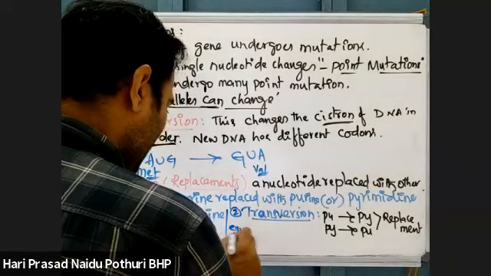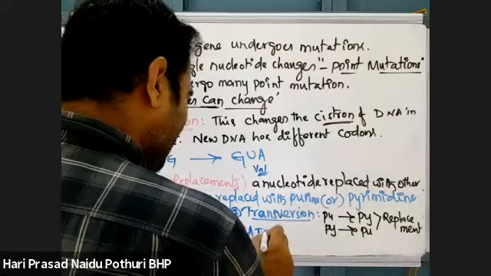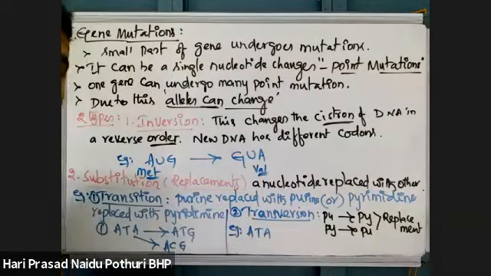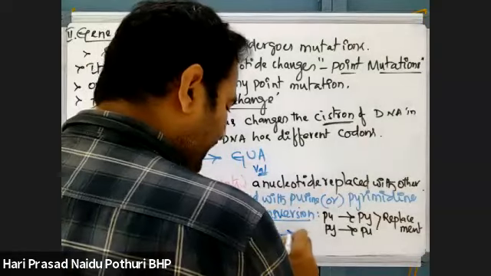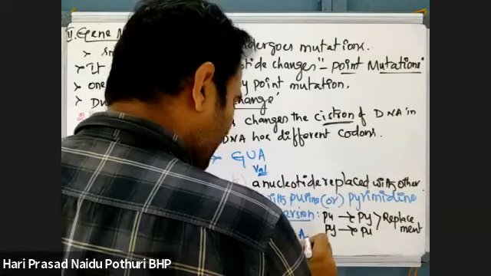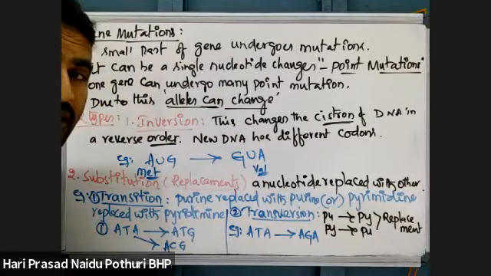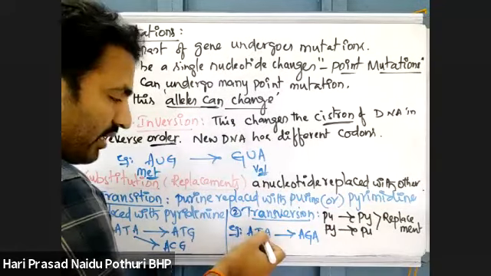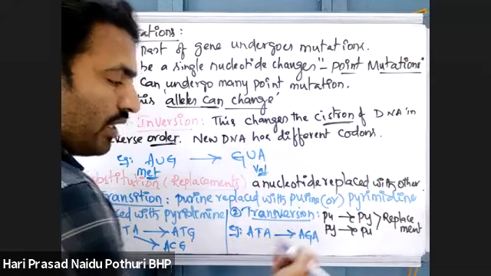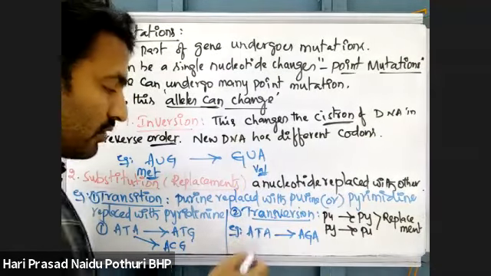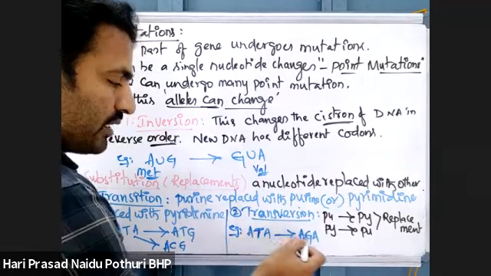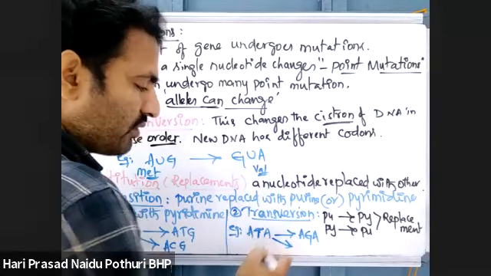Suppose we take ATA. If ATA becomes AGA, what happened here? Thymine, a pyrimidine, is replaced with a purine, which is guanine.